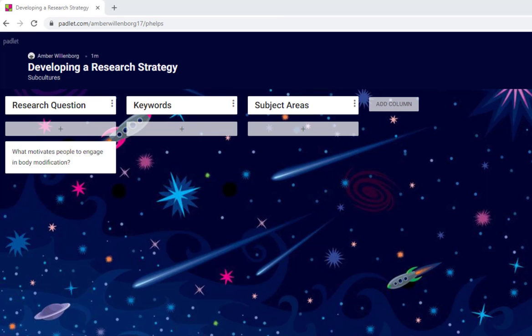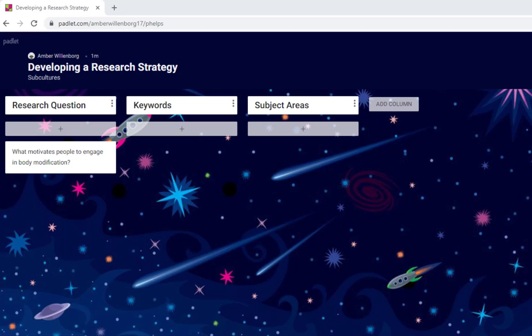In library databases, your searches will return fewer results, but the results have been curated by humans who decided that these sources are useful for academic research. However, because library databases are more specialized, it's helpful to develop a strategy before we begin searching. Let's say that we've decided to research the question, what motivates people to engage in body modification, for our research paper. If we were using Google to do our research, we could simply search this question to get results.